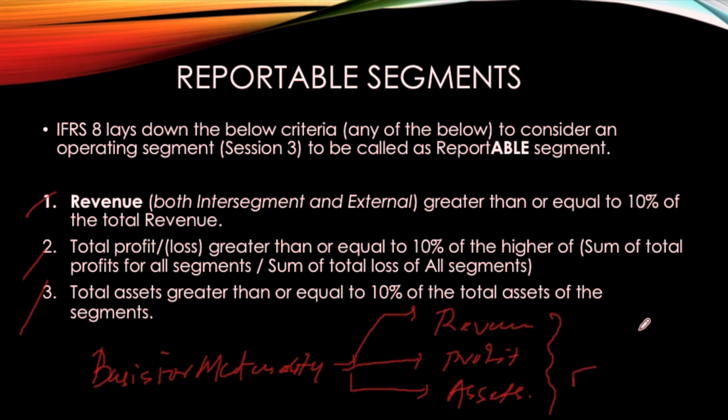The same is the case with IFRS 8. This standard considers these three elements of the financial statements to be material for the users for the purpose of understanding the financial statements. And if certain monetary threshold criteria provided in the standard are met, then an operating segment will become a reportable segment.